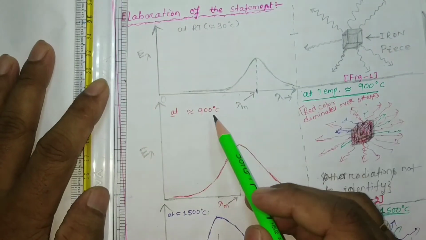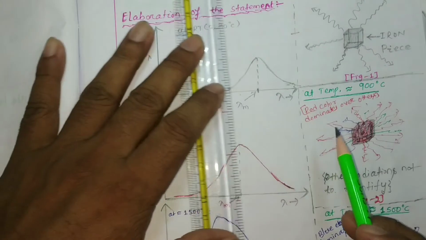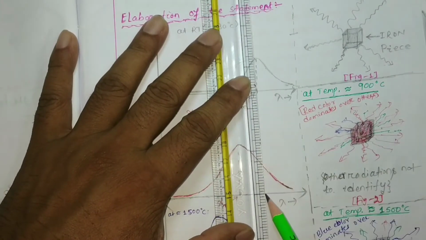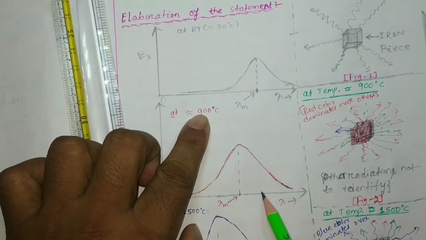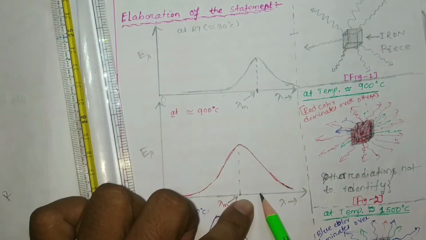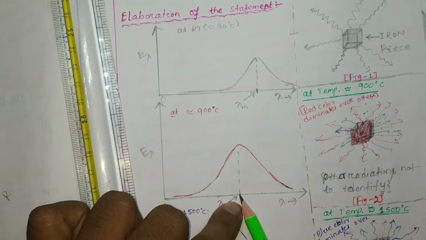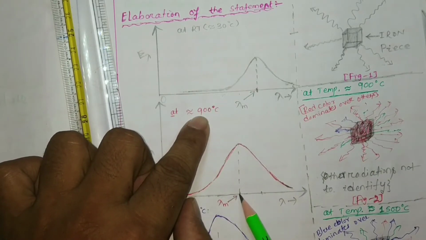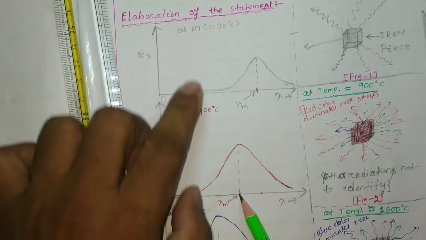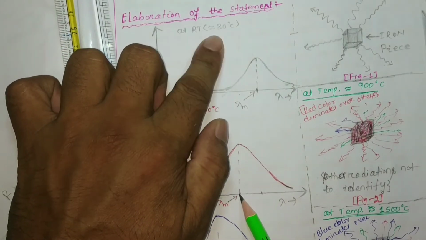But when we increase the temperature, this lambda m for 900 degrees centigrade is shifted towards the lower wavelength side. When temperature increases, lambda m is shifted towards the lower wavelength side as compared with room temperature.